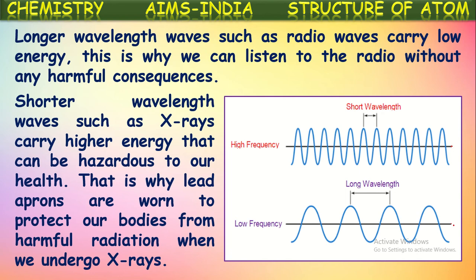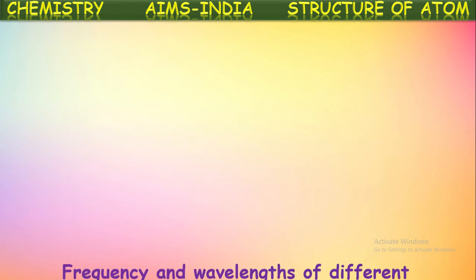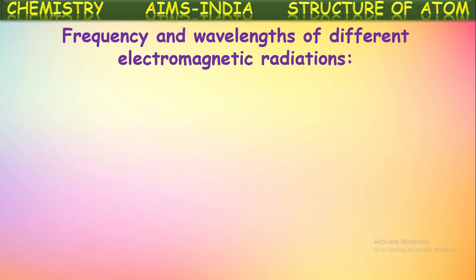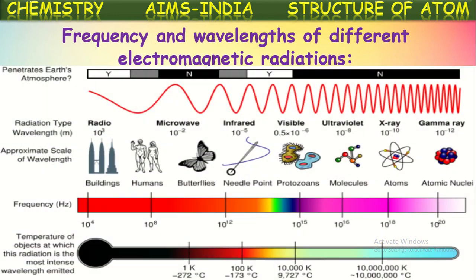Whereas if we count for this wavelength, for this wave, the number of waves passing through a point per second will be less because of the greater wavelength. In that way, frequency and wavelength are inversely proportional. If higher is the frequency, shorter is the wavelength, and vice versa. Okay?